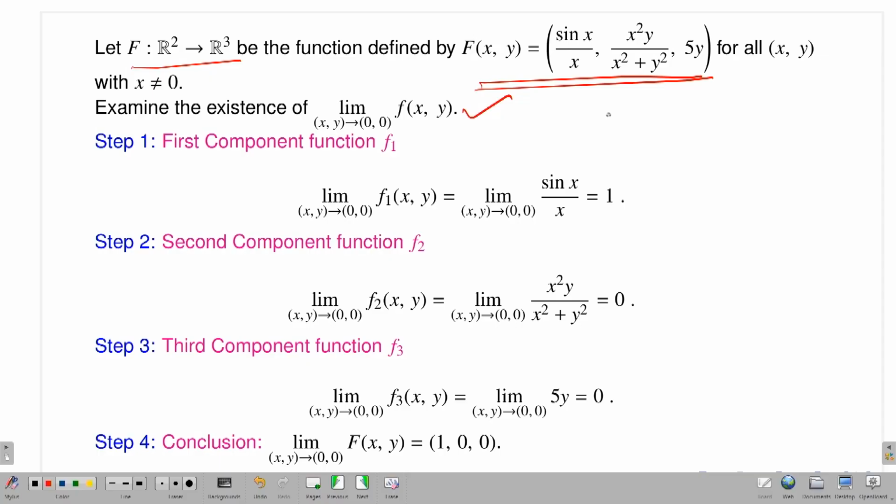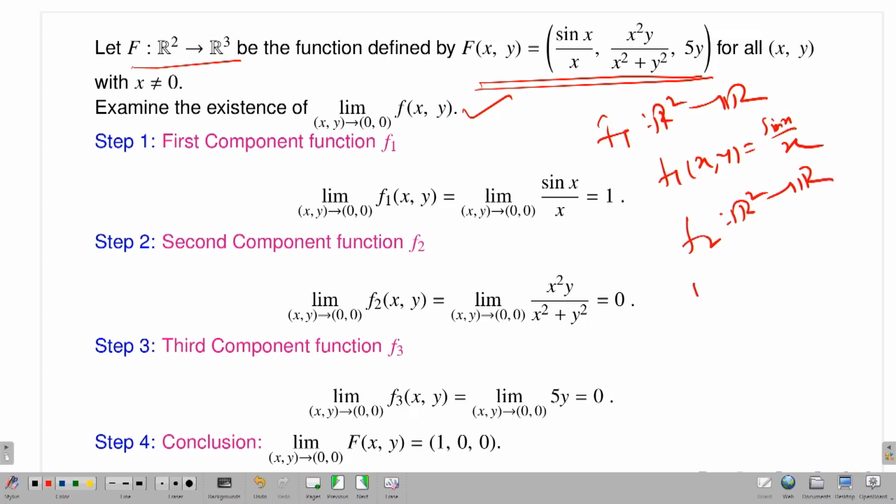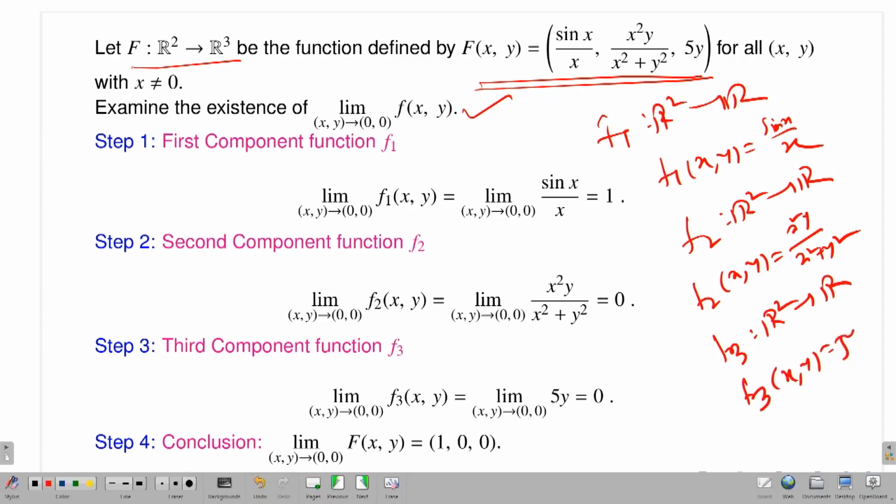The first component function f1 is a map from R2 to R, f1 of (x, y) is sin x by x. f2 is a map from R2 to R, f2 of (x, y) is x square y divided by x square plus y square. And f3 is a map from R2 to R, f3 of (x, y) is nothing but 5y.